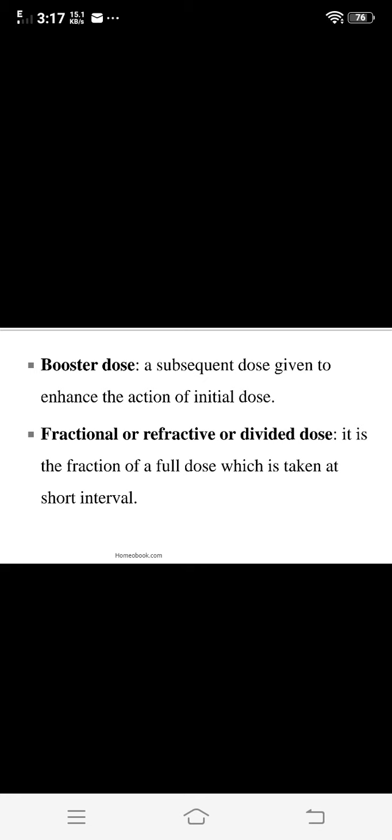Then the next type is the fractional, refractive, or divided dose. What is the fractional or divided dose? It is a fraction of a full dose which is taken at short intervals. It means the full or large dose is divided into a number of small doses. Means one dose is divided into a number of parts, that we call a divided, refractive, or fractional dose. So this is one of the types of dose.